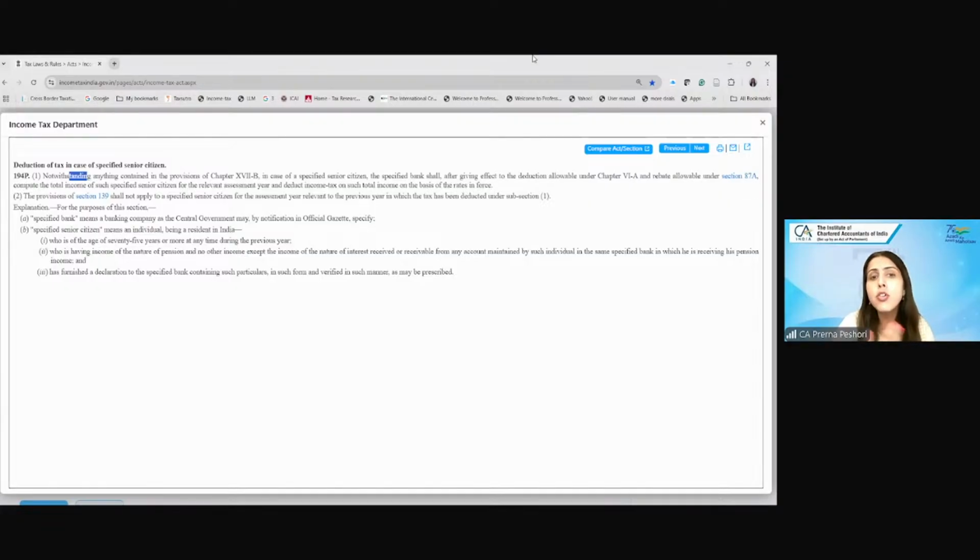That depends on whether the individual exercises the option to shift out of 115BAC. 194P says rates in force. Now, the rate in force will depend on whether the individual has opted out of 115BAC. If the deductee has not exercised the option to opt out of 115BAC, then it will go under 115BAC. Are we clear? So that depends on the individual's preference. Clear? Any questions? Any doubt?